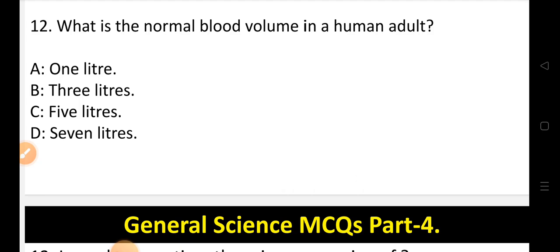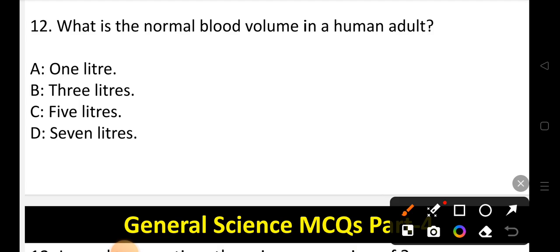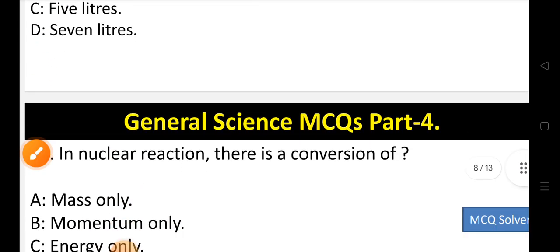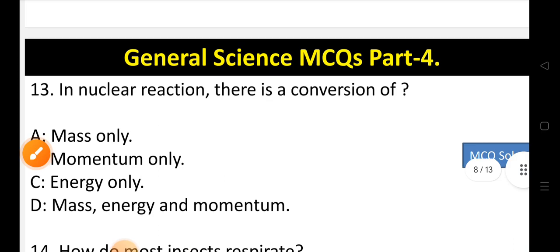Options are option A 1 liter, option B 3 liters, option C 5 liters, or option D 7 liters. So in a normal human adult, the volume of blood is, the correct option is option C, that is 5 liters. So C is the correct option. Now let's move to question number 13.